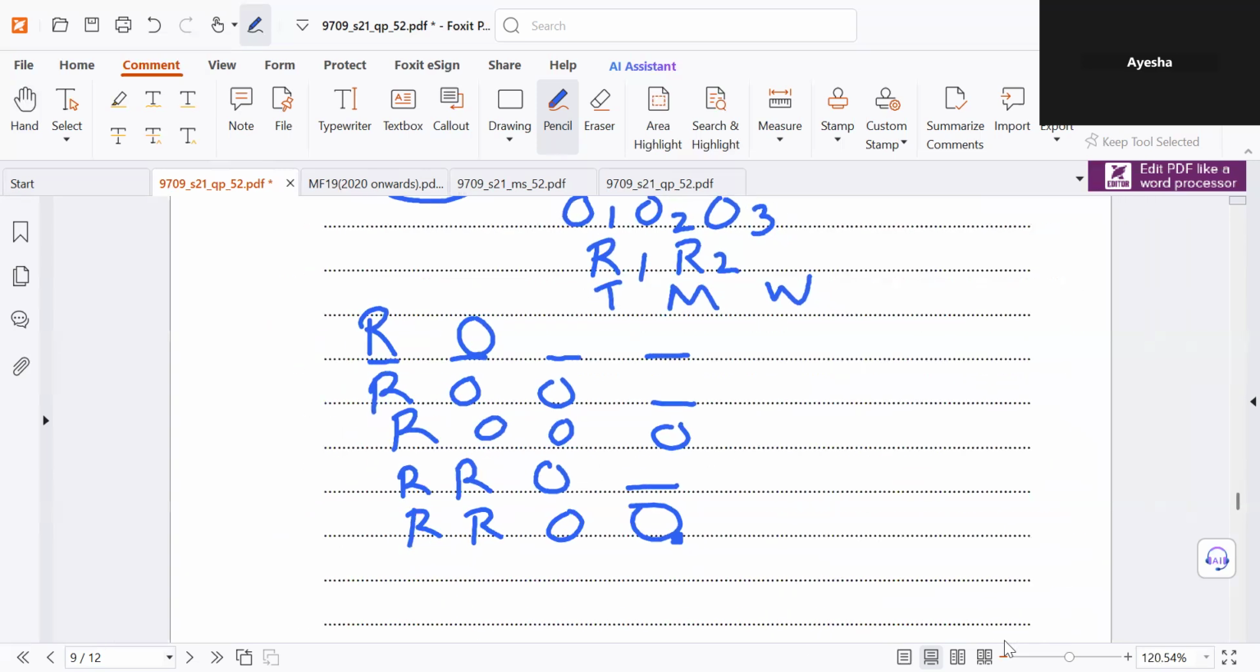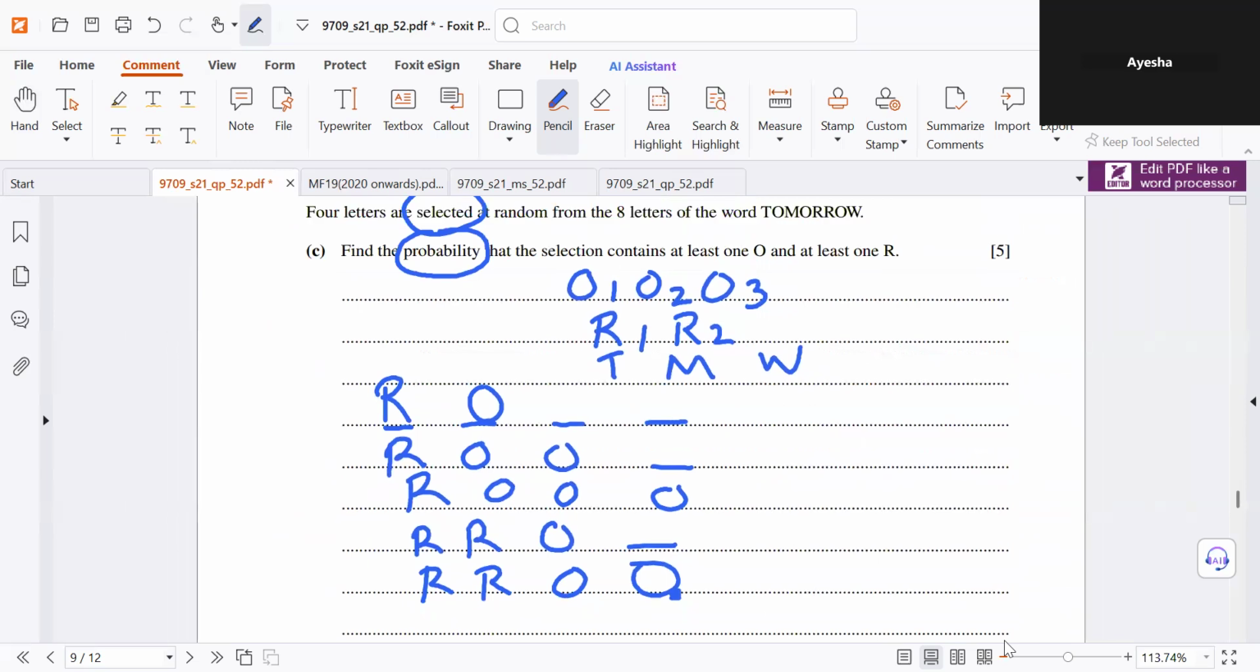Okay, now let's write down the number of combinations. Now this is how it differs from a usual case of selection. If probability was not mentioned in the question, then here we would just do, we have 3 letters left, T, M, and W, and 2 slots left. So we would have done just 3C2.